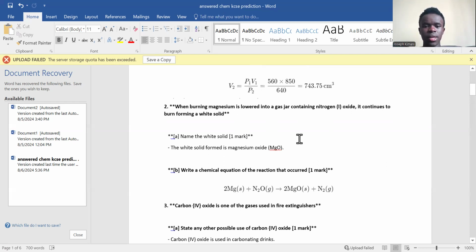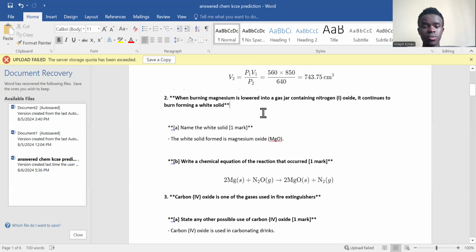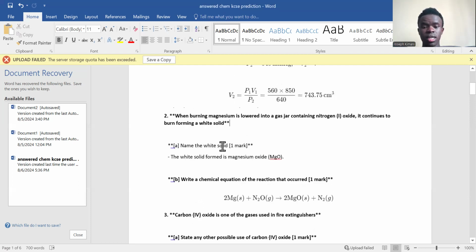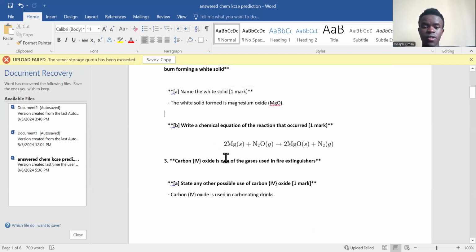So that's it. You are being told to name the white solid. The white solid is magnesium oxide, formed when magnesium reacts with oxygen. Magnesium plus oxygen equals magnesium oxide. Now, write the chemical equation for the reaction that occurred. We said magnesium reacts with nitrogen 1 oxide. Magnesium oxide will be formed because it reacts with oxygen, and nitrogen gas will be released after the bonds are broken.